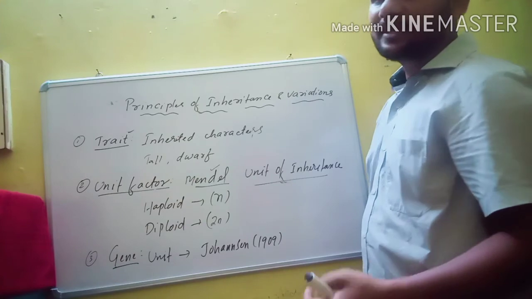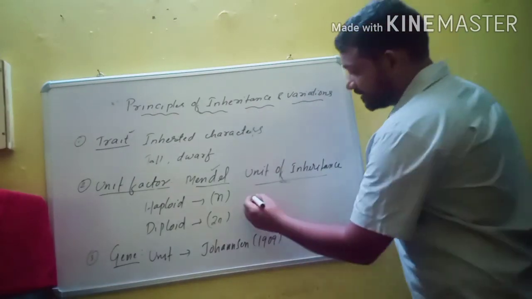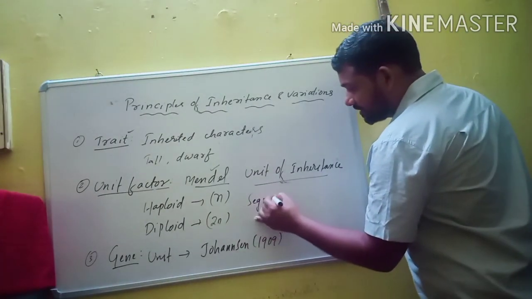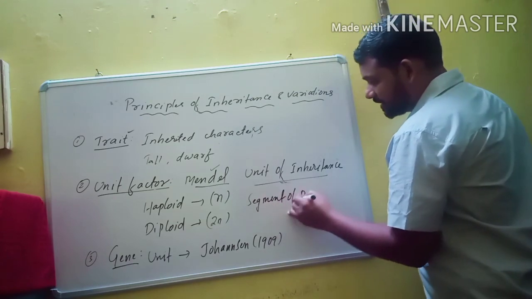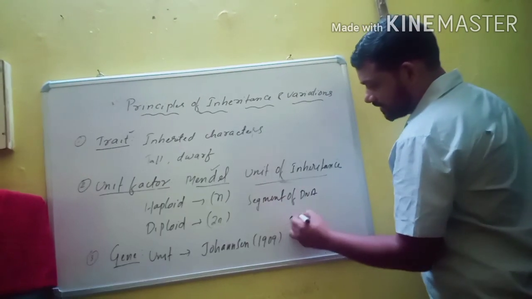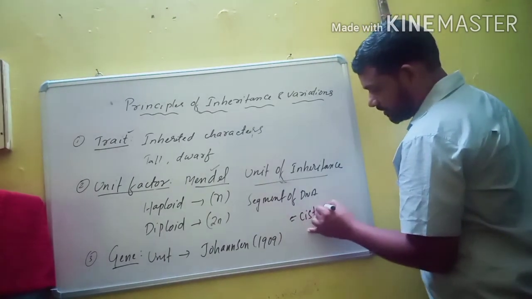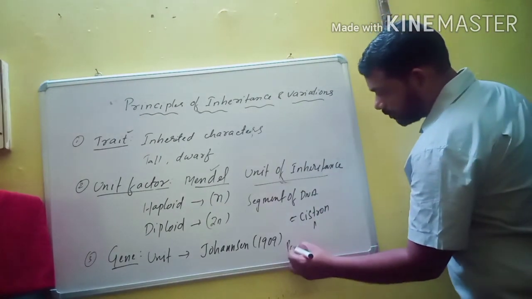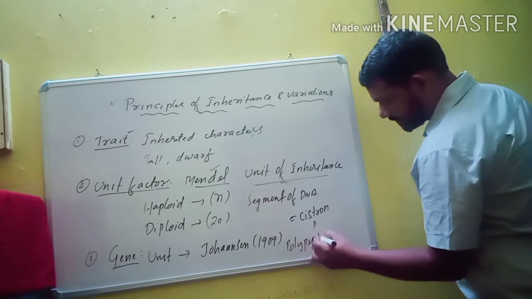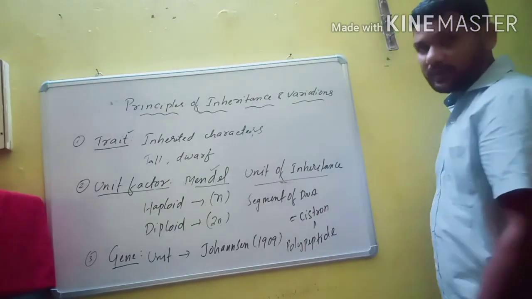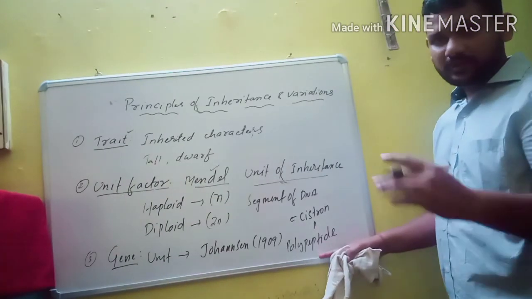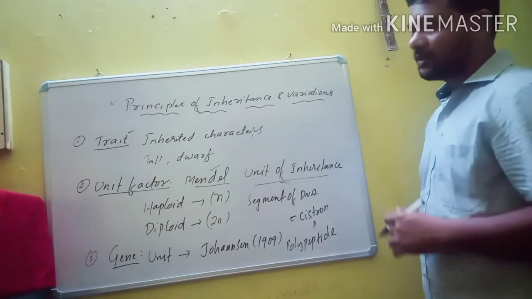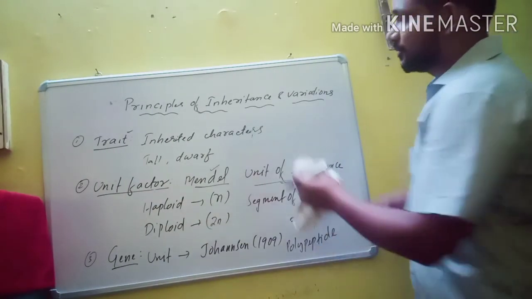Chemically, gene is a segment of DNA. A segment of DNA is also known as cistron. One cistron is responsible for the production of one polypeptide. So this is another important term.